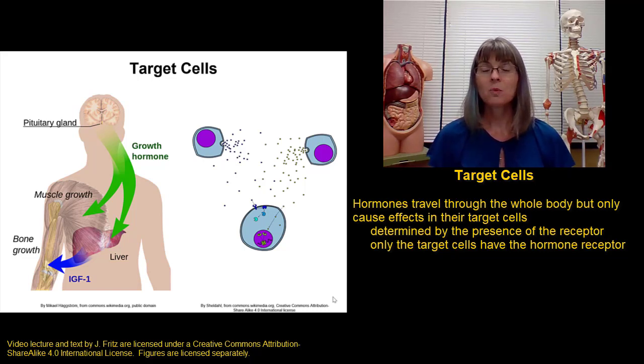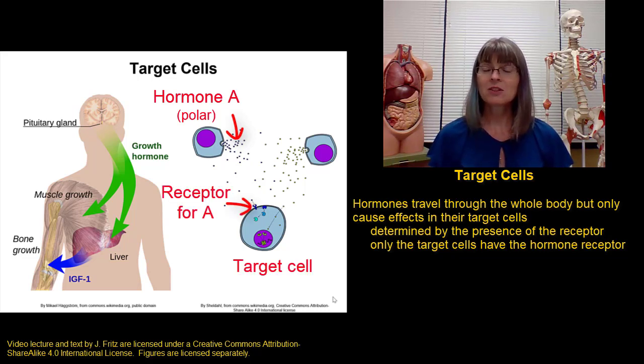In this figure, we can see some cells releasing hormones. This cell is releasing blue hormones. These are polar, either monoamine or peptide hormones, that are going to circulate through the body until they find cells that have the receptor that they can bind to. Here at the bottom is a target cell, and you can see that it has a receptor on the surface that the blue hormone is able to bind to.